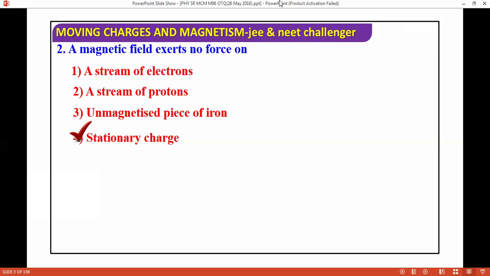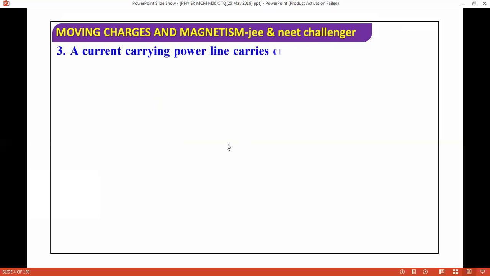So a magnetic field exerts no force on a stationary charge. Magnetic field does not exert any force on a stationary charge. If the charge is stationary, there will be no force. If the charge is moving, then there will be force.